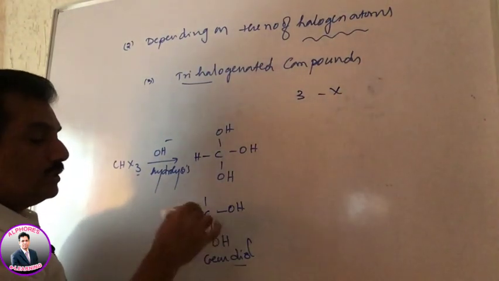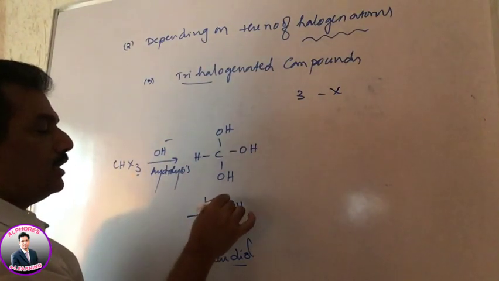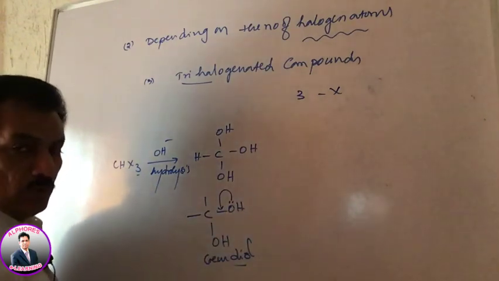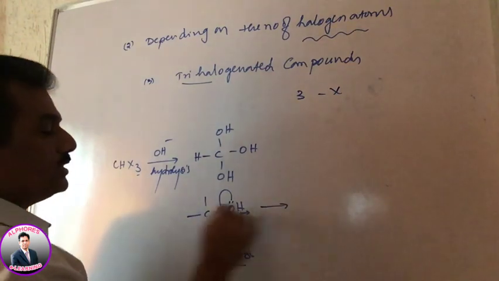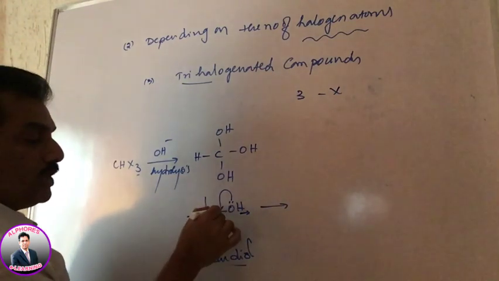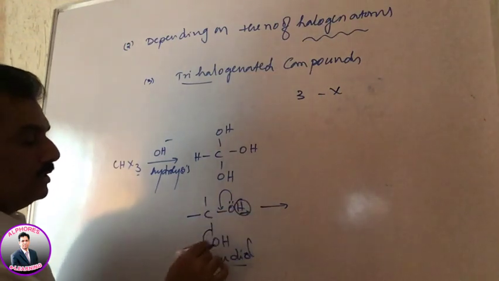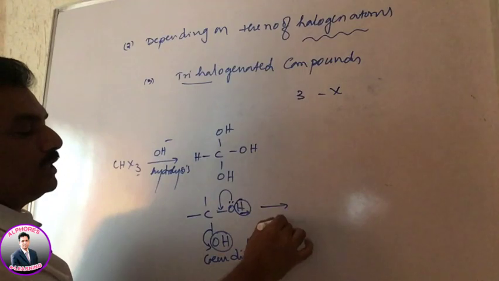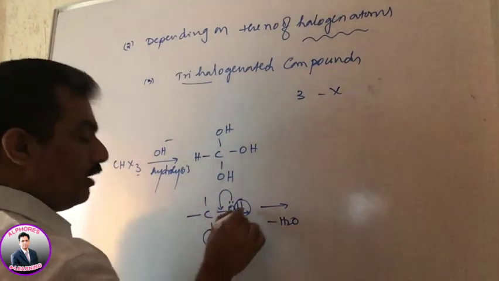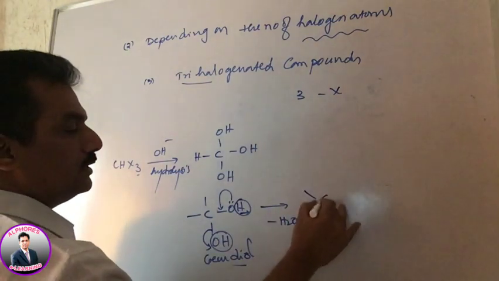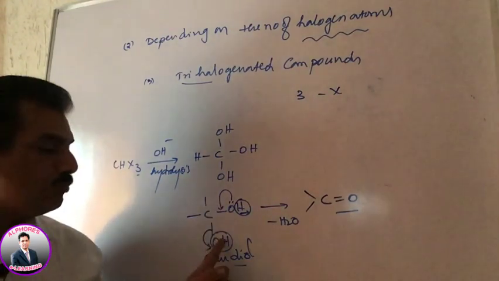When gem diol, that is, when two OH groups are present on the same carbon, just imagine that immediately one of the oxygens will try to form a double bond with the carbon, releasing this hydrogen, and thereby it is converted. When it is forming a double bond releasing hydrogen, this OH will go out. Altogether this hydrogen and this OH will be eliminated in the form of water. And after elimination of these two, we are getting C double bond O. This is happening when it is gem diol.